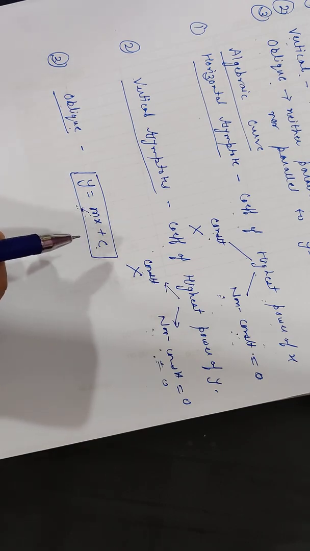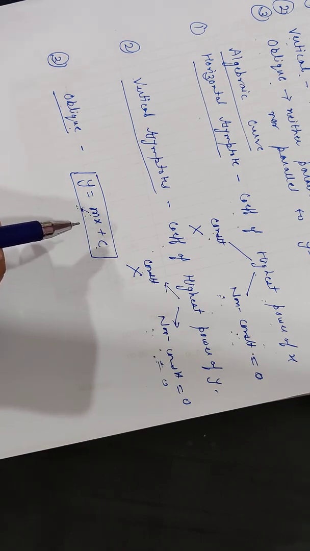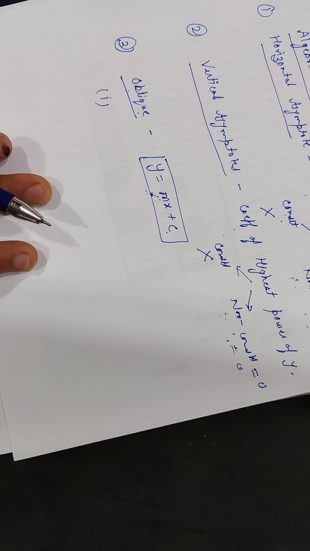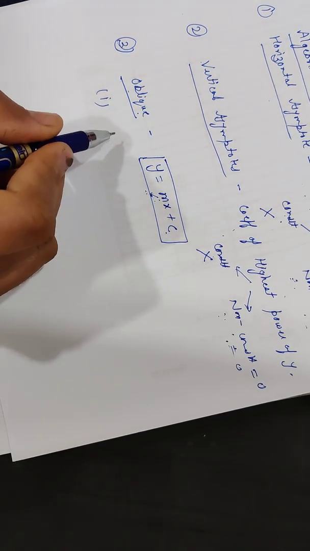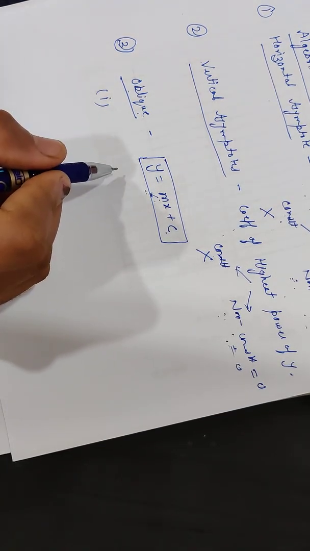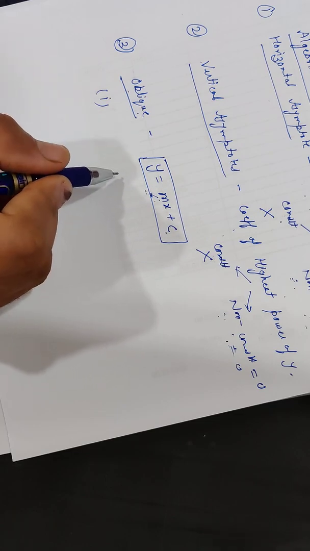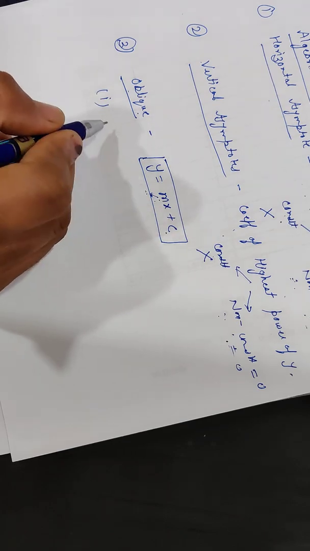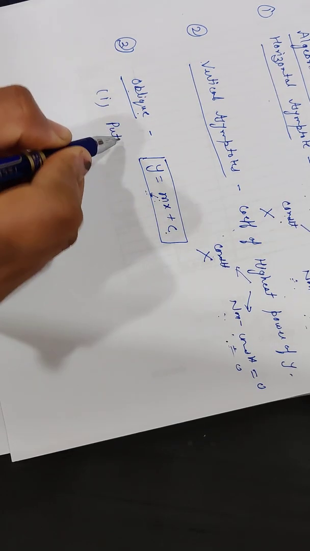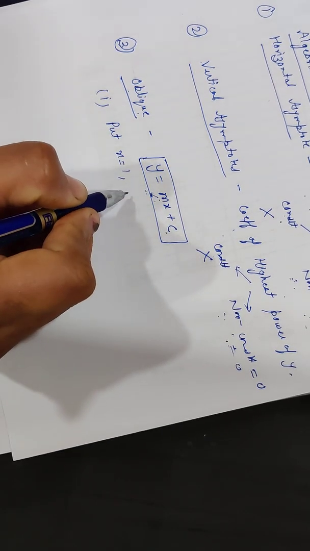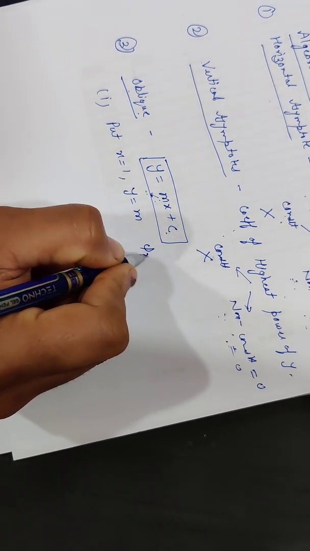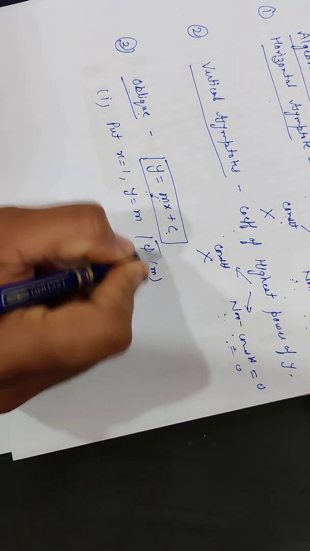Let me define the working method. To find the oblique asymptote, the first step is to find the higher degree terms in the equation of the algebraic curve. In the higher degree terms, put x equal to 1 and y equal to m, and denote that by phi n of m.